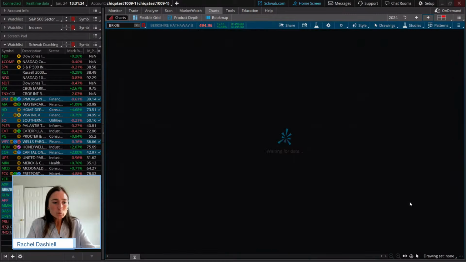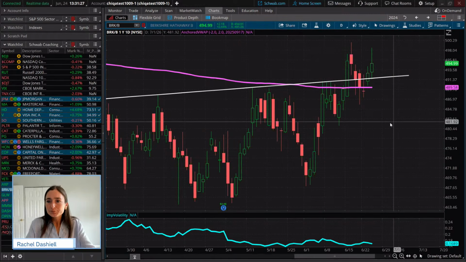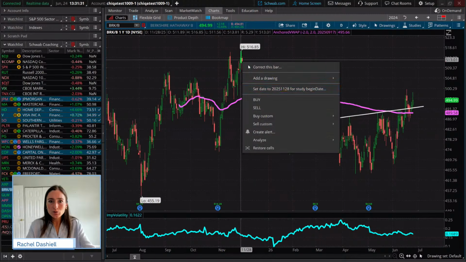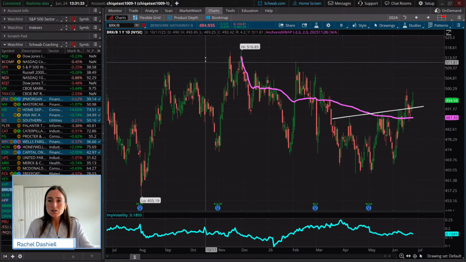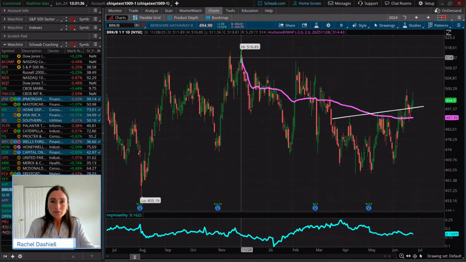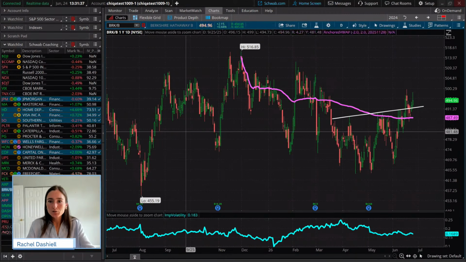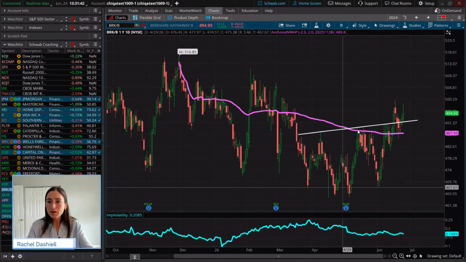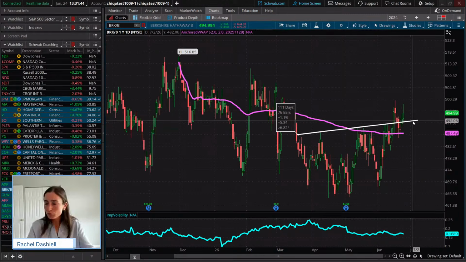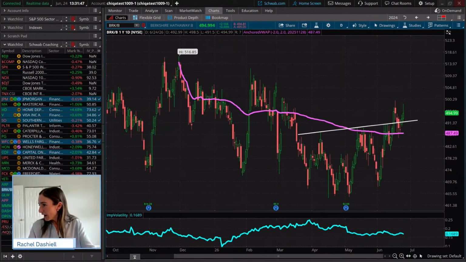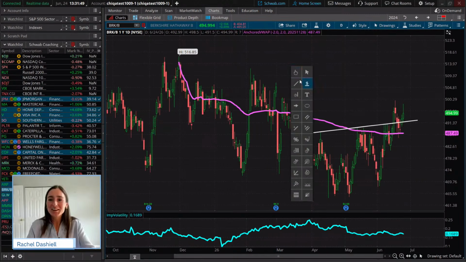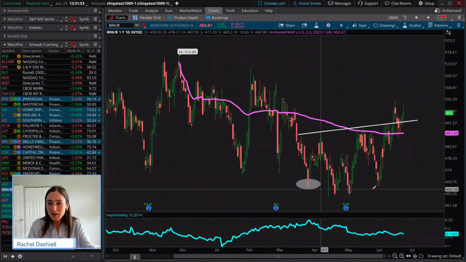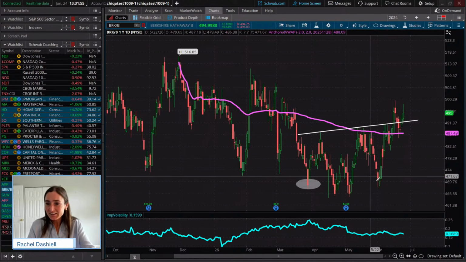One of them is Berkshire Hathaway. So we're going to take a look at Berkshire Hathaway. We're going to anchor our VWAP right to our all-time high in Berkshire Hathaway. I want you guys to take a look at this formation that I drew here and tell me what that is in the chat. I know you already know what this is, and I'll draw some more indications to show the price formation that we're looking at here.